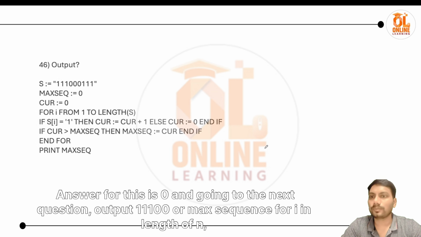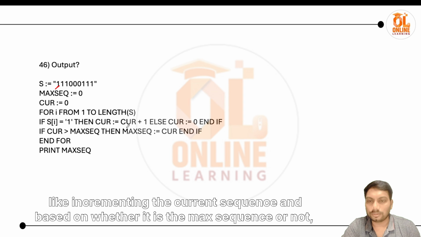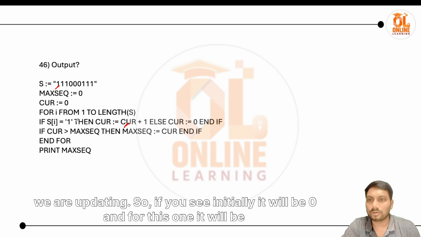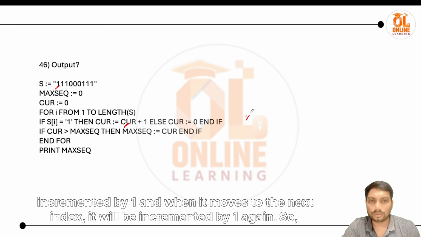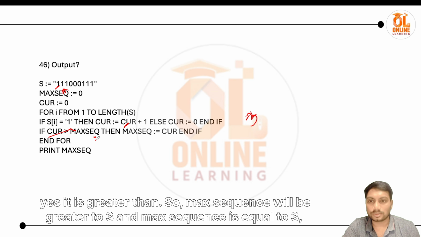And going to the next question, output 111000, max sequence, for I in length of n. If s equal to I, then current equal to current plus 1, else current equal to 0. So if 1, then we are incrementing the current sequence, and based on whether it is the max sequence or not, we are updating. Initially it will be 0, and for this one it will be incremented by 1, and when it moves to the next index, it will be incremented by 1 again, so that is 2. Then next 3. Next it will check if 3 is greater than max sequence. Yes, it is greater, so max sequence is equal to 3.